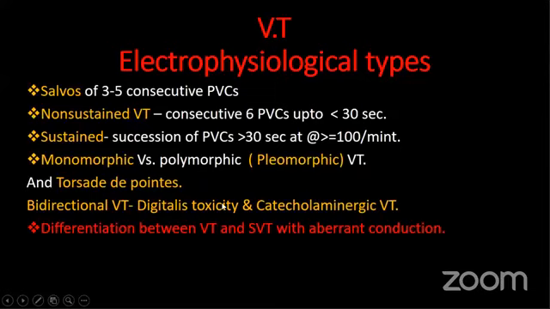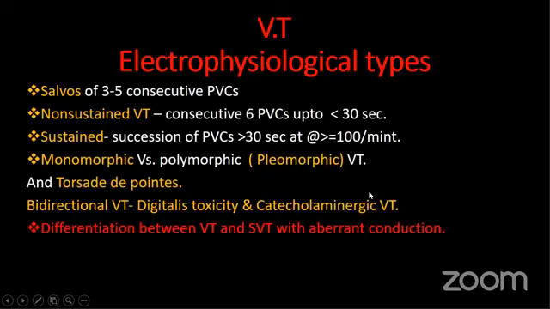And another term, sometimes ventricular flutter. It is a term not really used. If the heart rate is more than 250, sometimes it is called ventricular flutter. There is another term, bidirectional VT. That term usually occurs in two conditions.